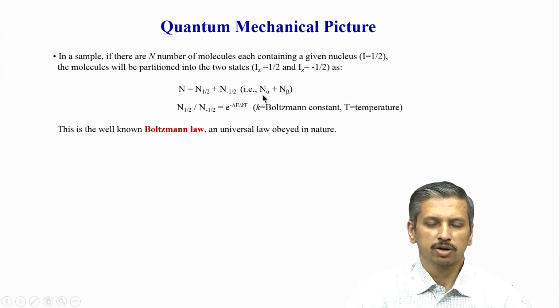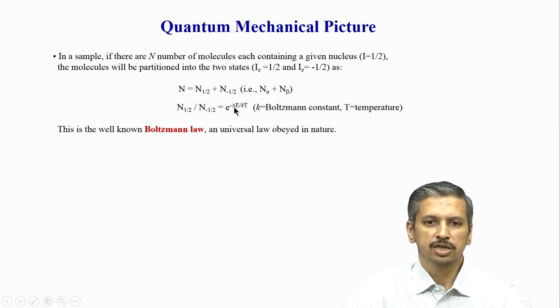The Boltzmann formula says that if you take the ratio of the number of molecules in the upper state to the lower state, it is given by e raised to the power minus delta E over kT, where delta E is the energy difference between the two levels. This is the energy gap which I showed in the last slide.